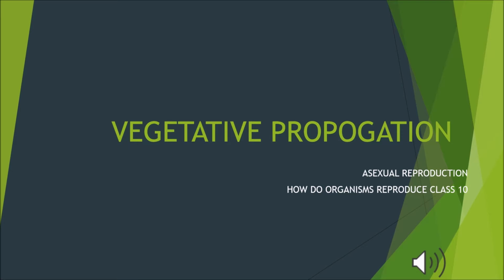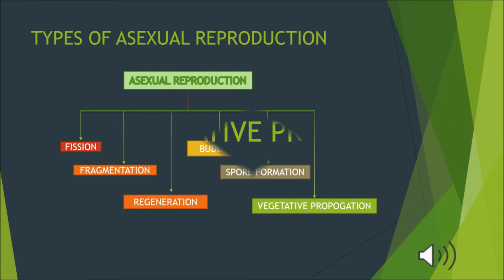Hi students, in this video we will focus on vegetative propagation, one of the asexual modes of reproduction in chapter How Do Organisms Reproduce of class 10. We know that there are different types of asexual reproduction. They are fission, fragmentation, budding, regeneration, spore formation and vegetative propagation. In this class, we will focus on vegetative propagation, which is one of the asexual reproduction methods of